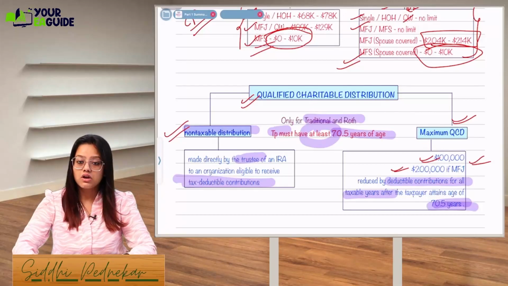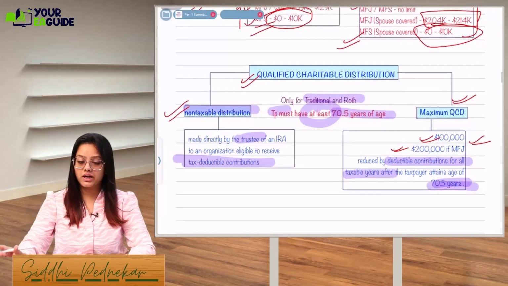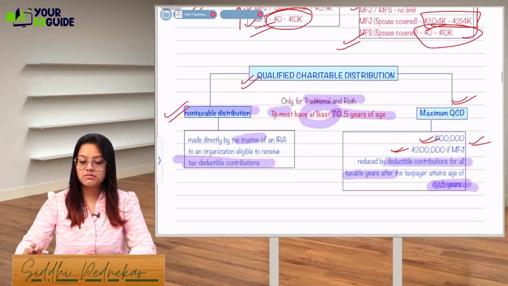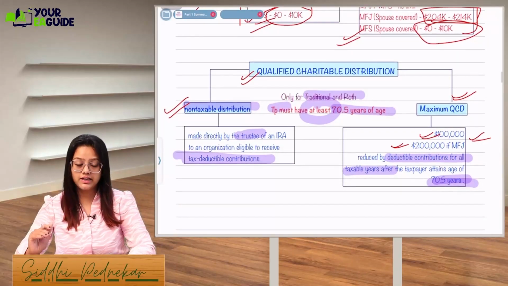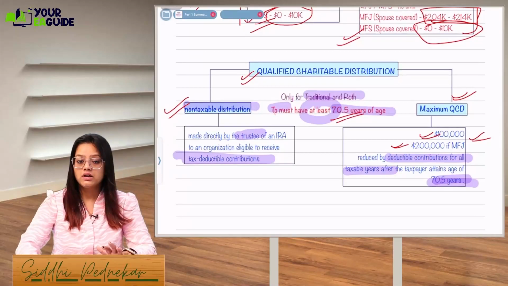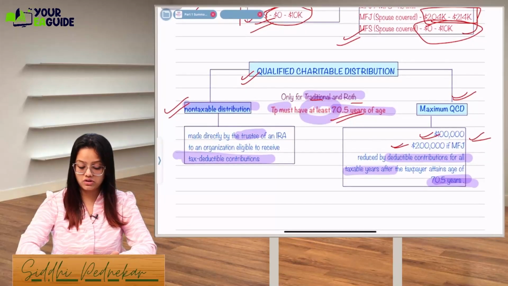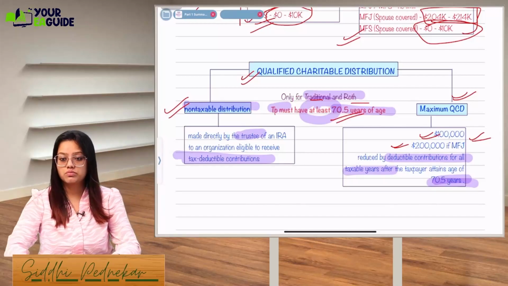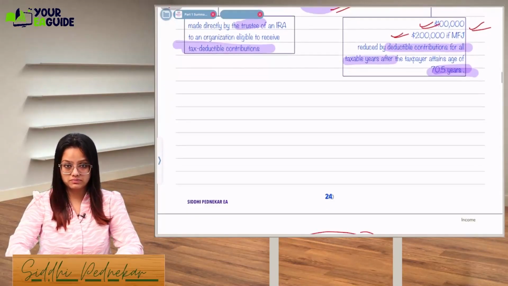Got it, guys? What I'm trying to explain is, if you want to make a charitable distribution directly, the maximum limit is $100,000 and $200,000. The age is 70.5. Again, the age limit is there over here. You have to remember that. A charitable distribution from your IRA account will not be taxable if you make it from a traditional or Roth IRA, and it has to be up to $100,000 and $200,000.